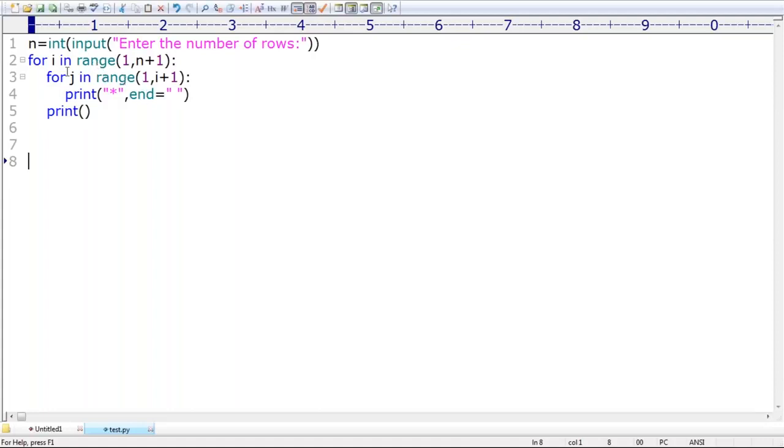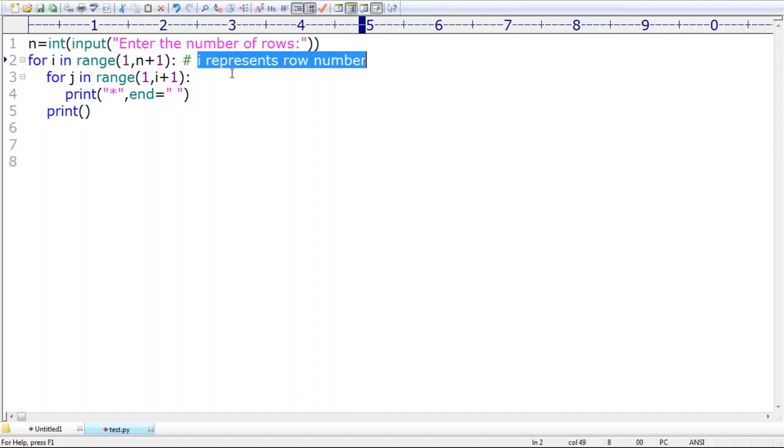Next, here just take very special care. In this example, I represents what? Can you please tell? Row number. I represents row number. Just observe, sir: enter number of rows, for i in 1 to n. So i represents the row number.